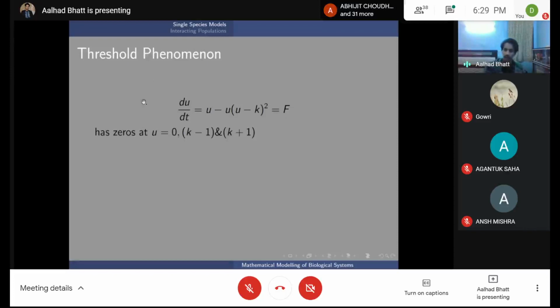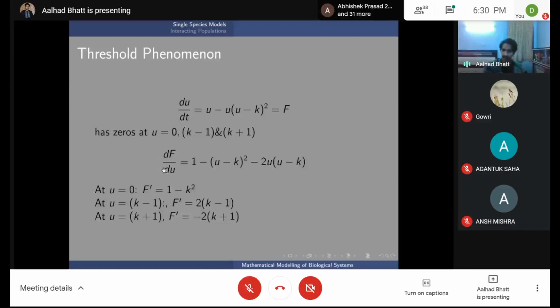Going on to this equation, you just do the analysis as mentioned. You try and find the fixed points first. That's step one, so you equate this to 0. One of the u factors out, so this becomes 0. And you have 1 minus (u minus k) whole squared, which has two zeros at k minus 1 and k plus 1.